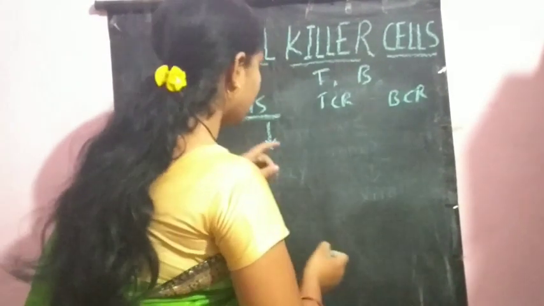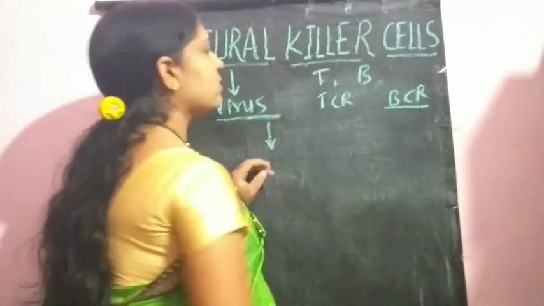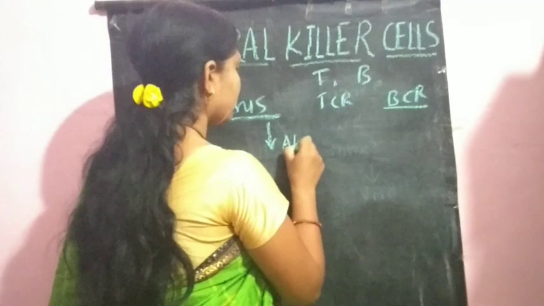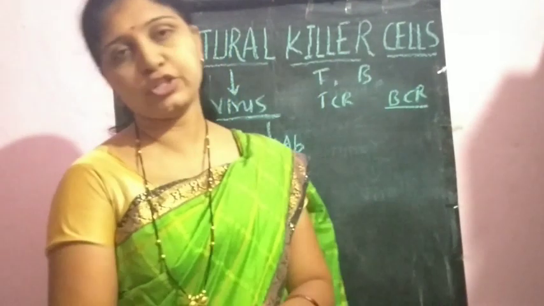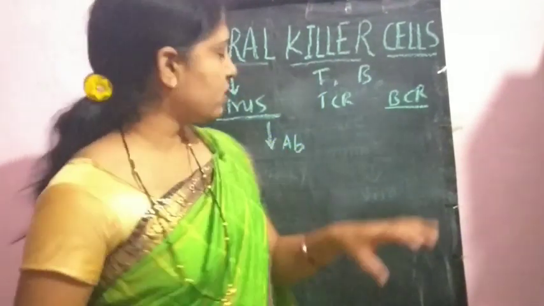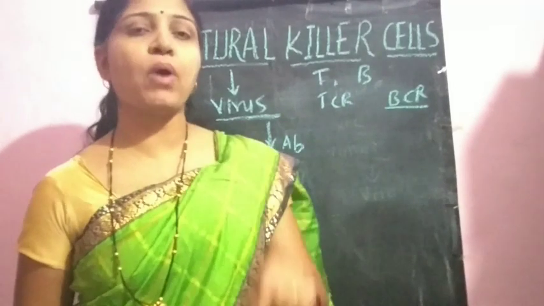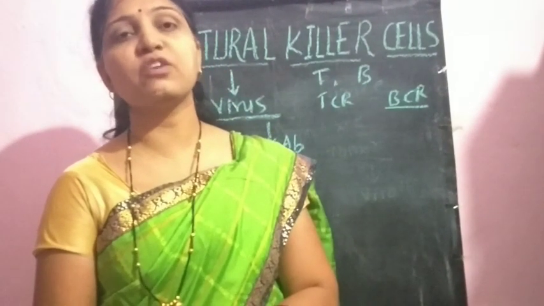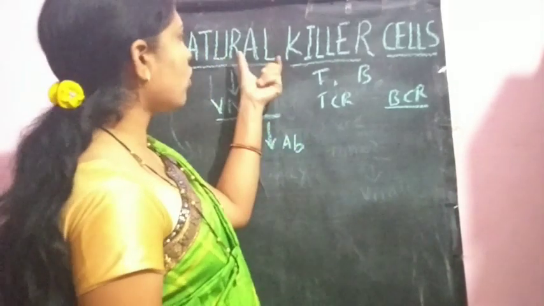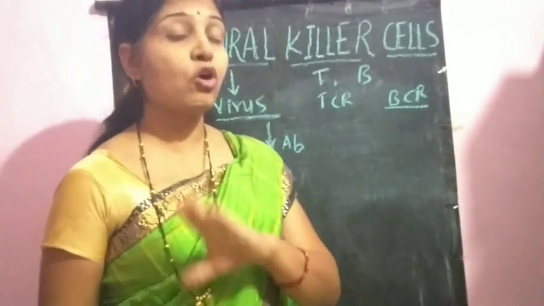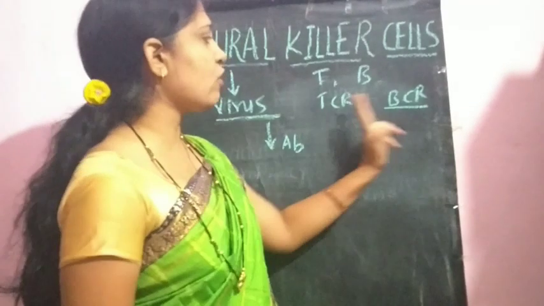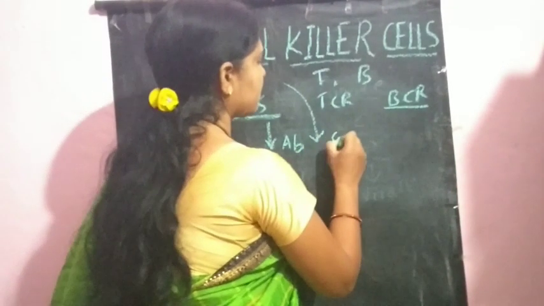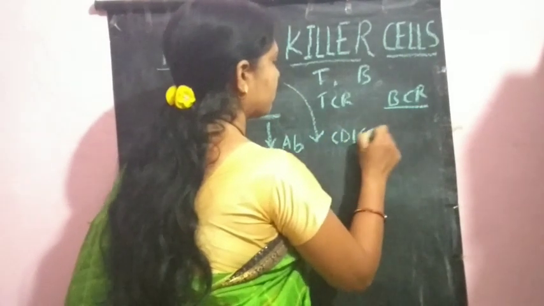or whenever this alteration is formed, the B cell receptor is responsible for forming the antibodies against that antigen. And due to that, these antibodies are bound to the antigens which are present on the surface of these infected cells. Now, no doubt these natural killer cells do not have any type of B cell or T cell receptor, but they have one specific characteristic, that is the CD16 marker.